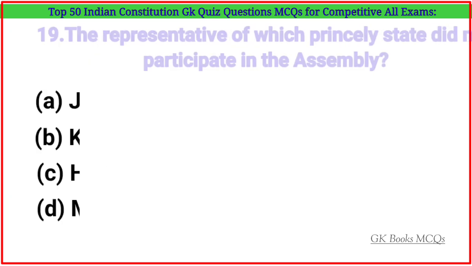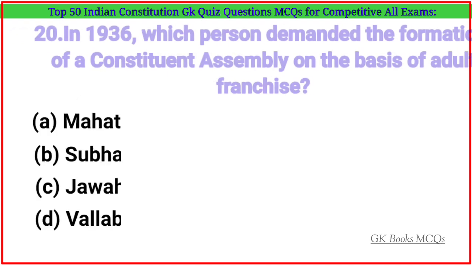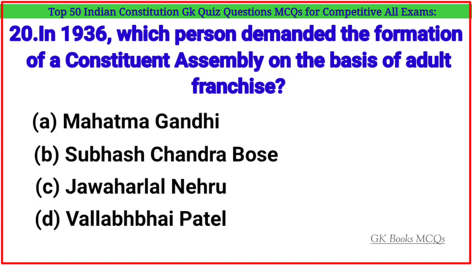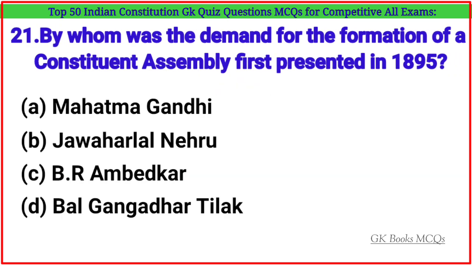93. Question number 19. The representative of which princely state did not participate in the assembly? Correct answer is option C. Hyderabad. Question number 20. In 1936, which person demanded the formation of a constituent assembly on the basis of adult franchise? Correct answer is option C. Jawaharlal Nehru. Question number 21.